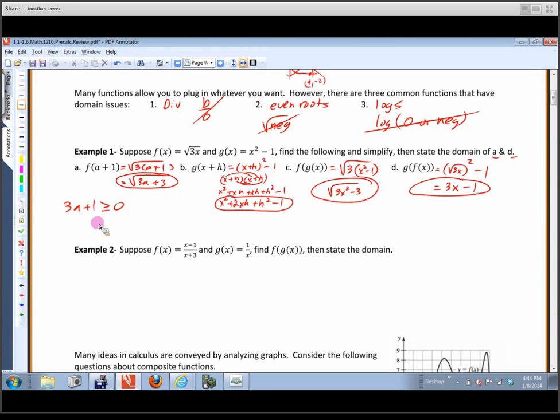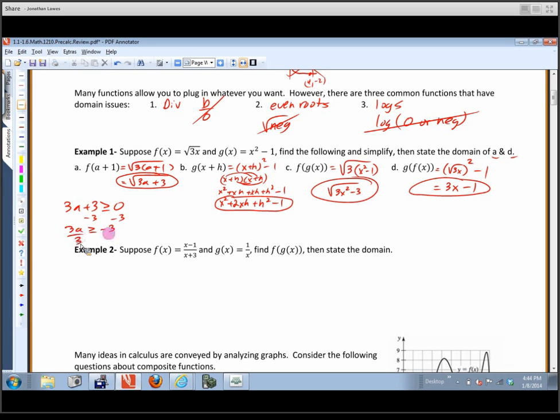So if we go ahead and, whoops, that should be a 3. Sorry about that. Let's go ahead and solve this. So I'm going to move that to the other side. I do that by subtracting. Subtracting doesn't change the direction of the inequality. So this would be 3a is greater than or equal to negative 3.